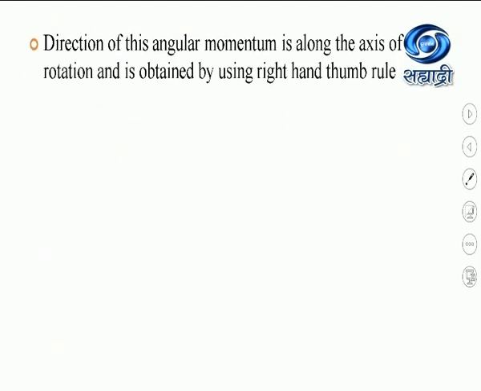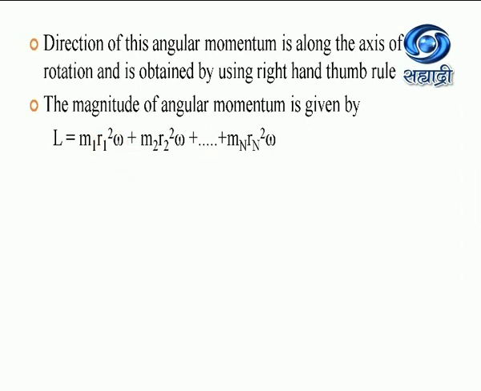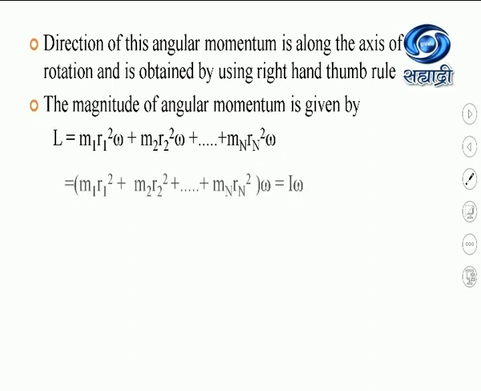Now, the direction of this angular momentum is along the axis of rotation, which is obtained by using the right hand thumb rule, as we discussed in the previous slide. Now, the magnitude of the total angular momentum is given by the sum of angular momenta of the individual particles, that is L equal to M1 R1 square omega plus M2 R2 square omega plus Mn Rn square into omega.